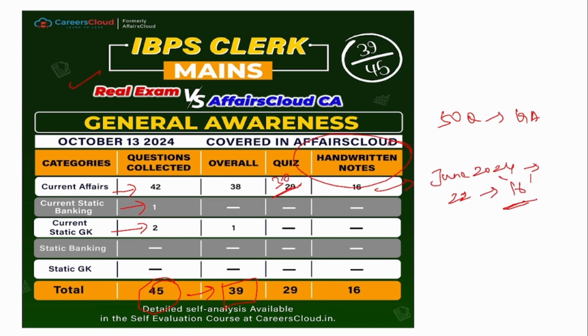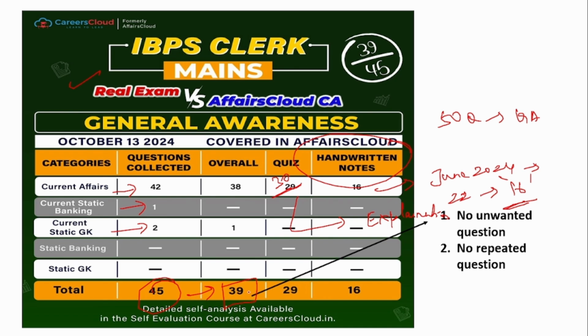In case of the app quiz, if you had attended the quiz that appears in our app, you would have been able to cover 30 questions. In the app quiz, you have to attend the question and also read the explanation that we have provided below it, because the explanation provides more details. From the explanation also, a few questions were asked in this IBPS Clerks Main exam.